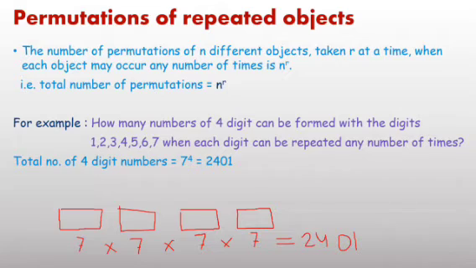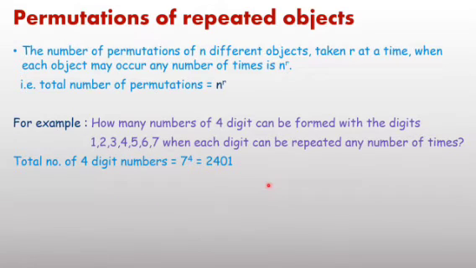Can you tell me the answer if I ask how many numbers are possible using all the digits at a time? You are not going to form 4-digit numbers; you are going to form 7-digit numbers, meaning using all the digits at a time. Easily you can write that it is equal to 7 power 7, because there are 7 places. The same pattern in the formula: taken all at a time, the number of permutations of n different objects is n power n. This second result is also to be remembered.